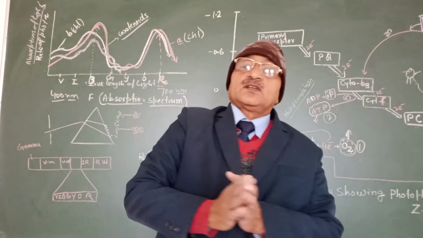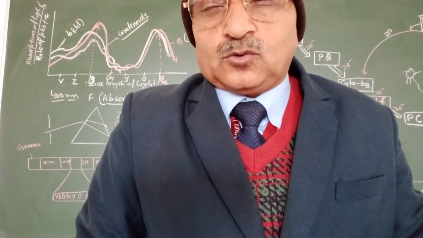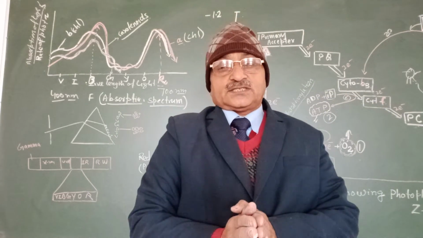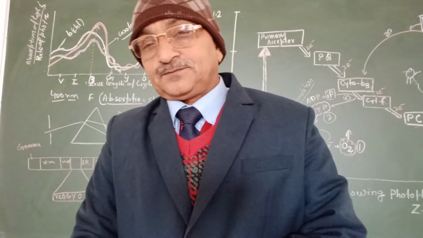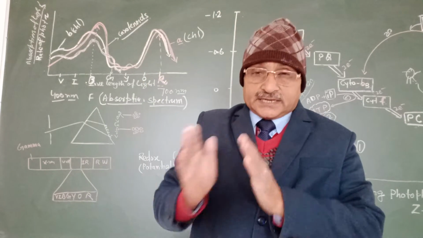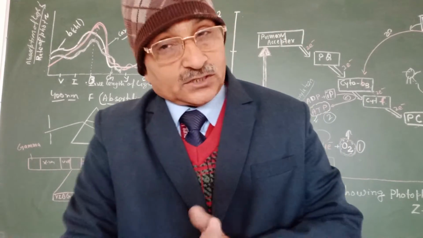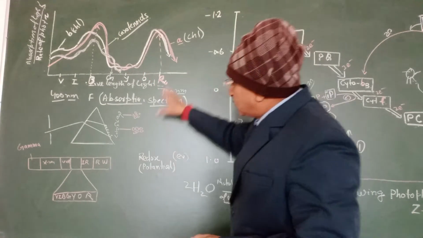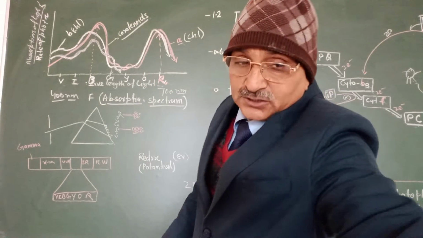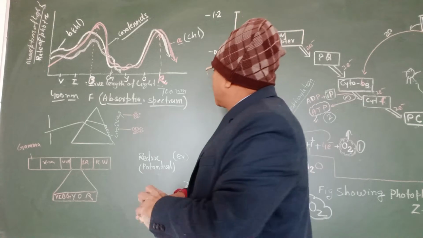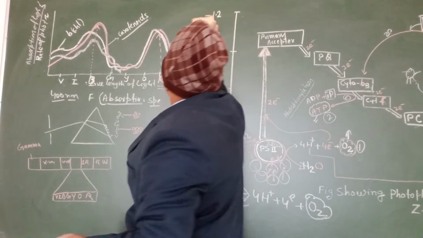In this way, the spectrum shows that not all qualities of light are fit for photosynthesis. Certain qualities, red and blue, are the best. This is showing the rate of photosynthesis, what I have shown here through the spectrum.